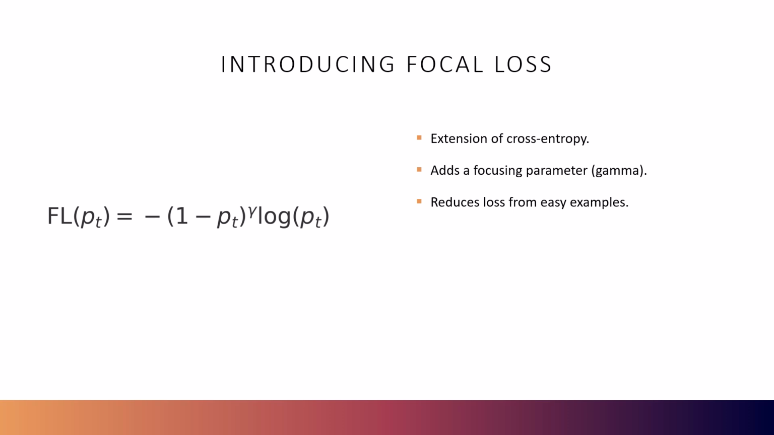Introducing focal loss. So, focal loss is an extension of cross entropy. It also adds a focusing parameter called gamma. And what it does is it reduces the loss from the easy examples. So, the key addition here is the (1 minus p sub t) to the gamma term. This downweights easy examples when p sub t is close to 1, and upweights harder examples when p sub t is close to 0.